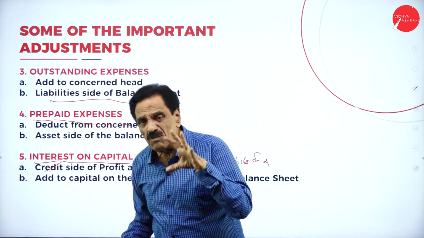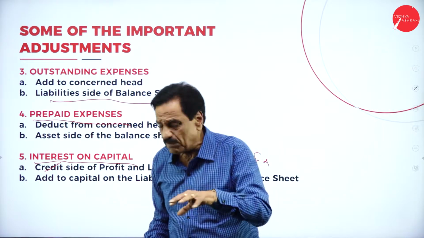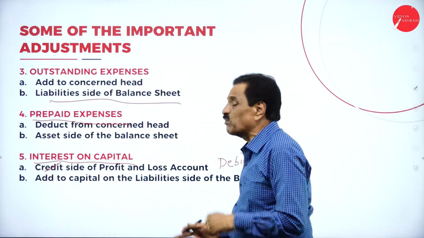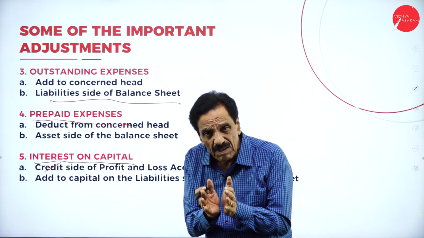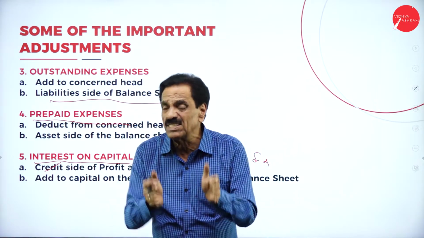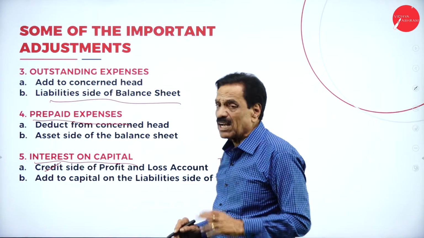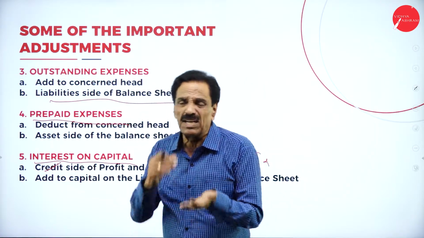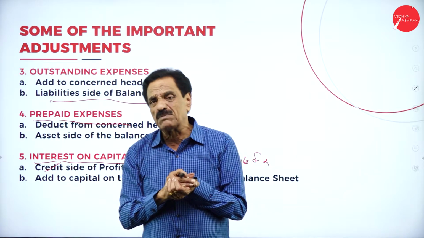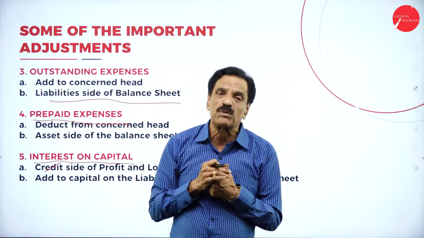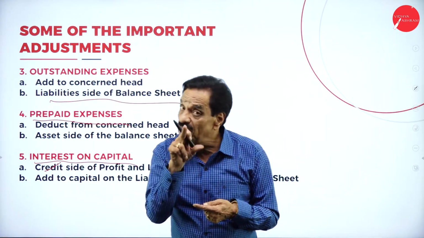It is a loss to the firm. It will come on the debit side of the profit and loss account. I will repeat. Who pays the interest? The firm will pay. When preparing the balance sheet, add to capital on the liability side of the balance sheet. It is a personal income of the proprietor. For a firm, it is a loss.